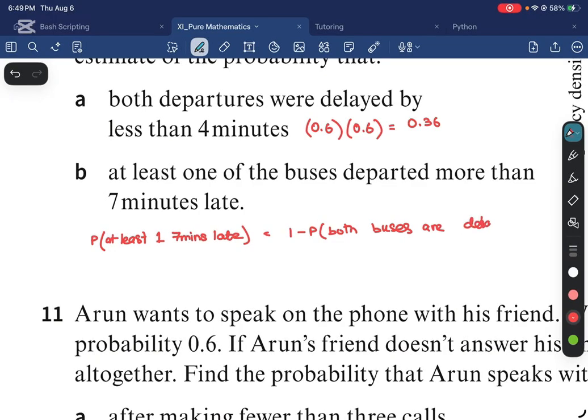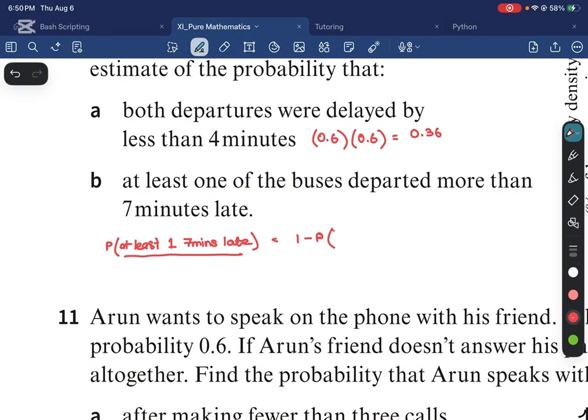delayed by more than 7 minutes. Sorry, this is not the complement. So the probability that at least one bus is 7 minutes late is going to be 1 minus the probability. So what is the complement? What is the opposite of this happening? Well, the opposite is that both buses are delayed less than 7 minutes, right?